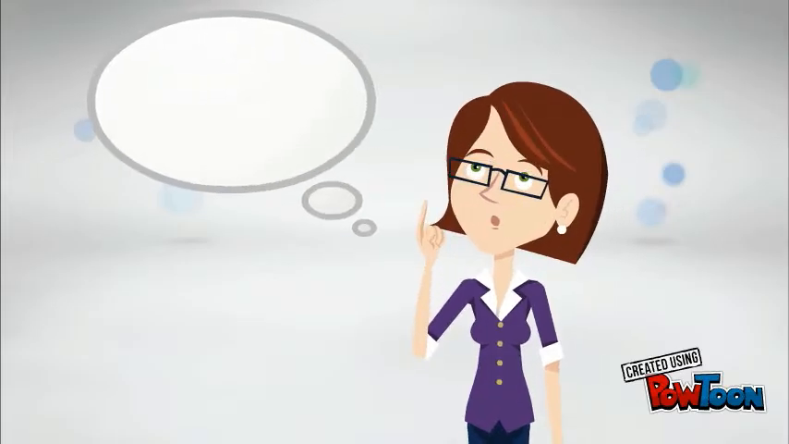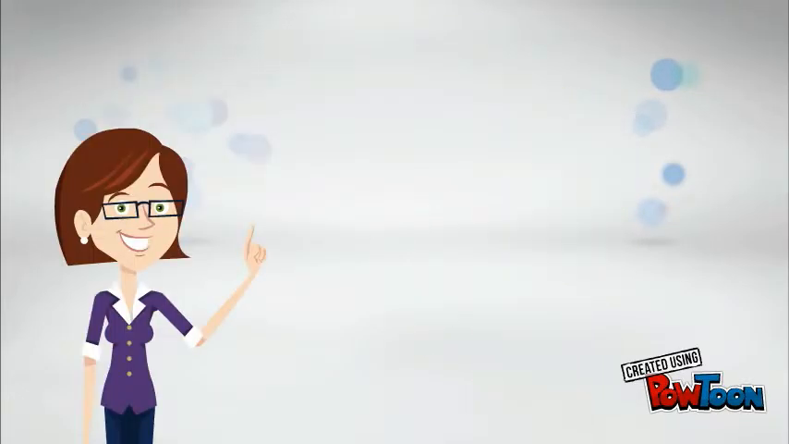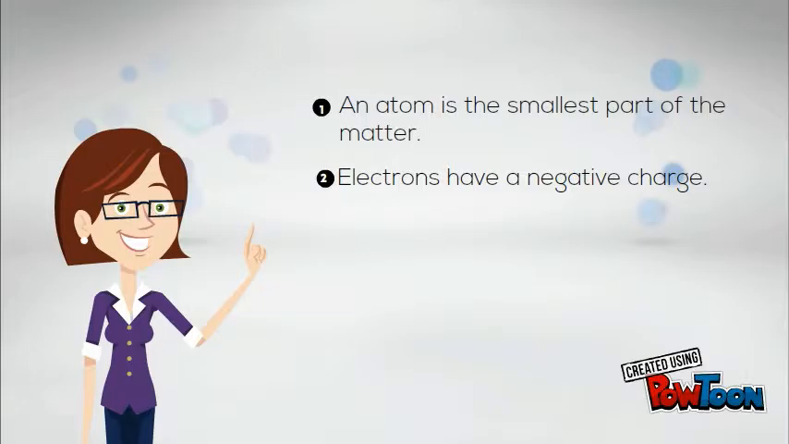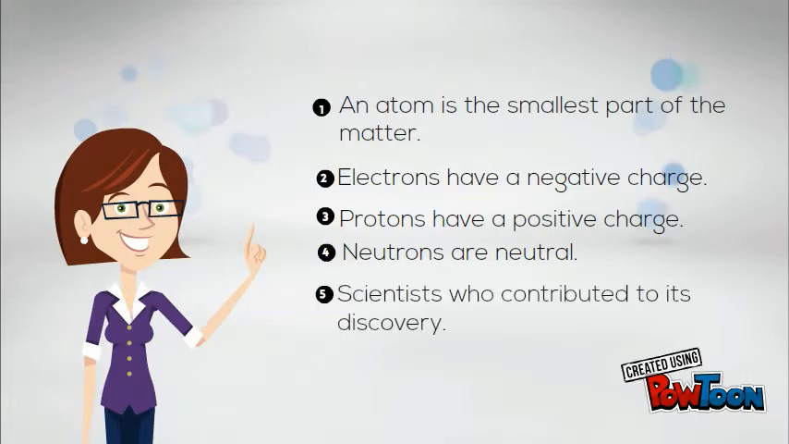So, now maybe you think it is a lot of information and you're thinking, what did I learn? Let me refresh your mind. First, we said that an atom is the smallest part of the matter. The electrons have negative charge. The protons have positive charge. The neutrons are neutral. And you also saw the most popular scientists that contributed to the discovery of the atom.